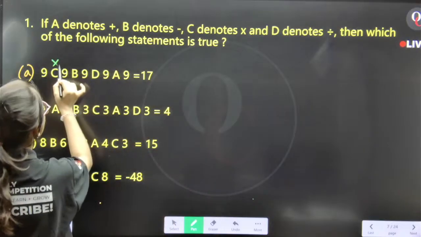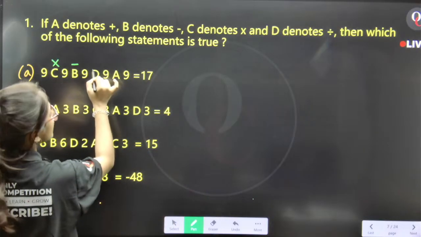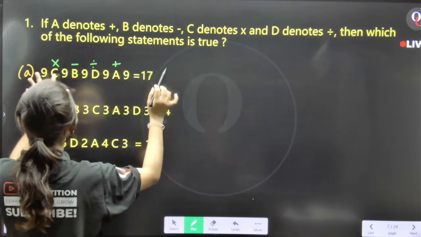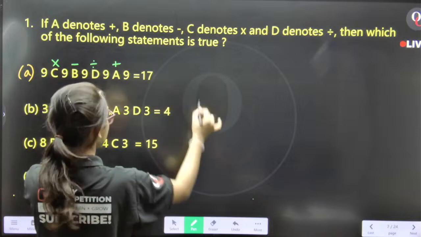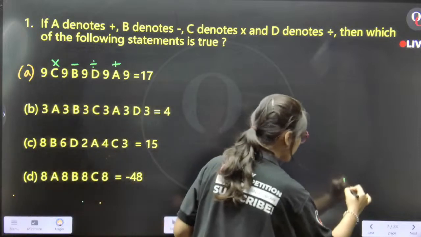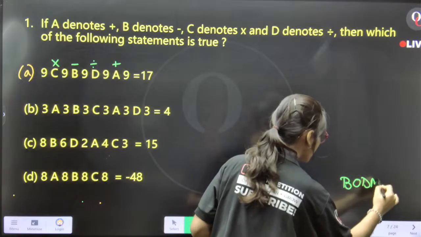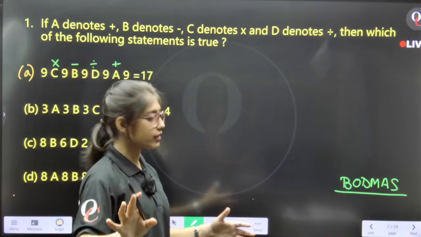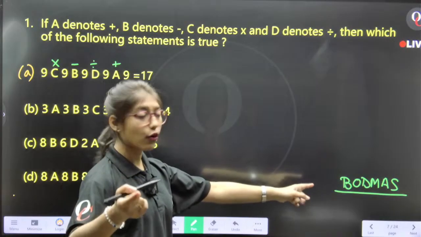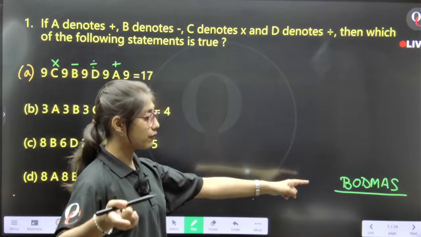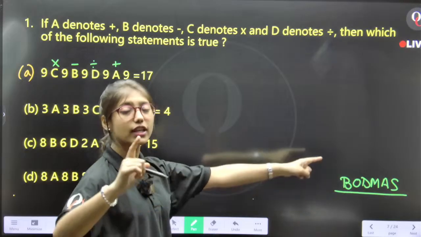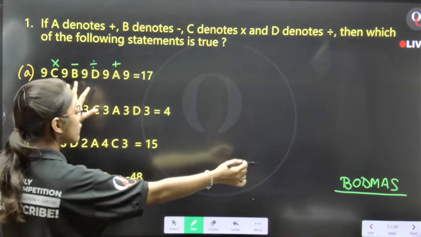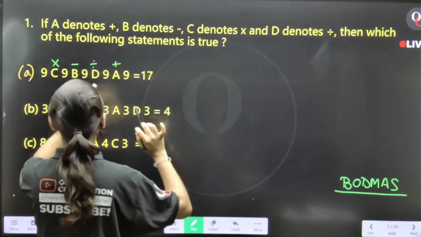C means into, B means minus, D means divide, and A means plus. First, I need to go according to the BODMAS rule. I hope you all know about the BODMAS rule, isn't it? B for bracket, O for of, D for divide, M for multiplication, A for addition, and S for subtraction. Now, if I follow the formula or the pattern, then what do I have to do?